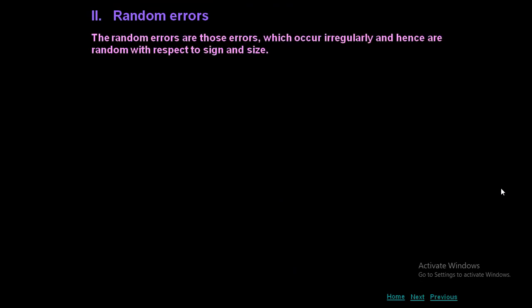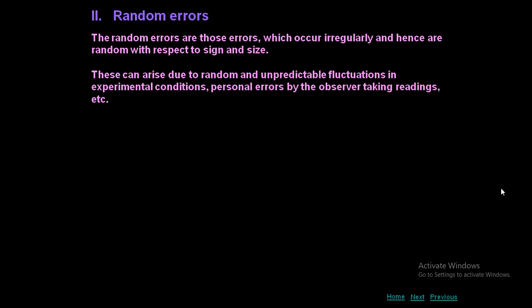Second one, random error. Random errors are those errors which occur irregularly and hence are random with respect to sign and size. The name itself defines that they come randomly without our notice.